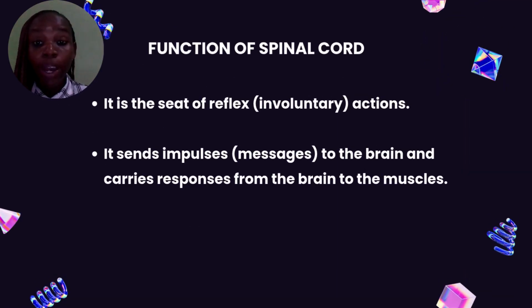Let's take a look at the functions of the spinal cord. The spinal cord is the seat of reflex actions. Reflex actions are also called involuntary actions, those actions that you cannot control, like knee jerk, sneezing, and heartbeat. So the spinal cord is the seat of all reflex actions. It also sends impulses, that is messages, to the brain, and it carries responses from the brain.